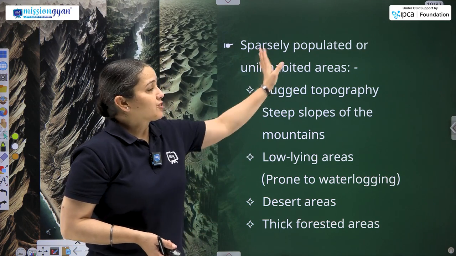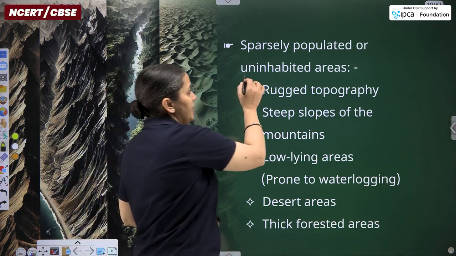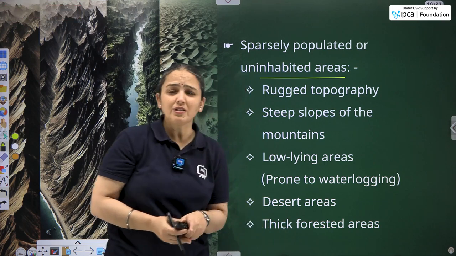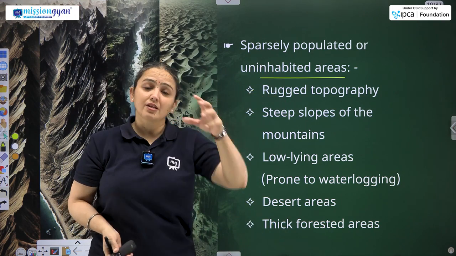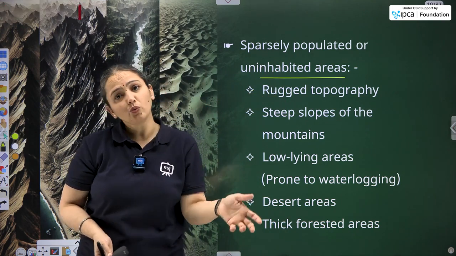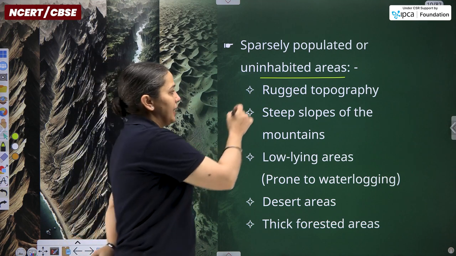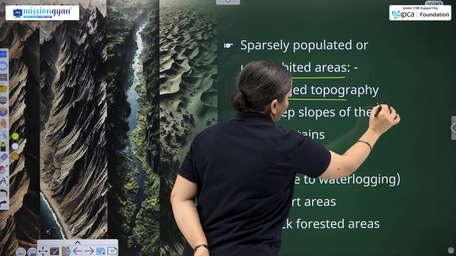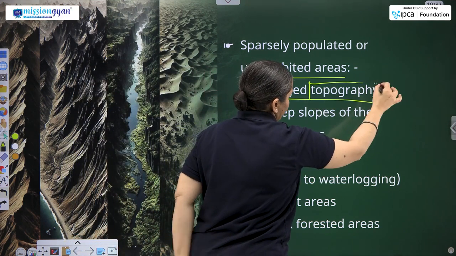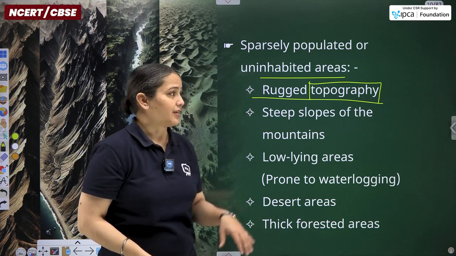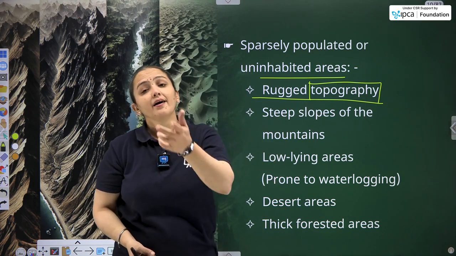Now we have the reasons for sparsely populated or uninhabited areas. It means the areas where still people are unable to reach. So what are the reasons? Either it is a rugged topography. If we are talking about the topography, graphy is the study, topo is the land shape.